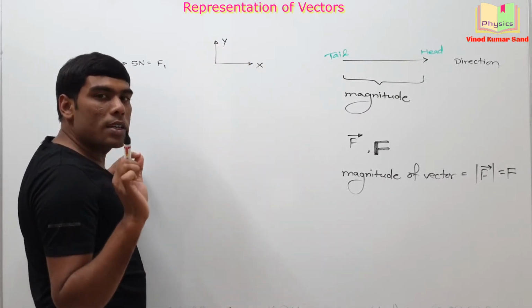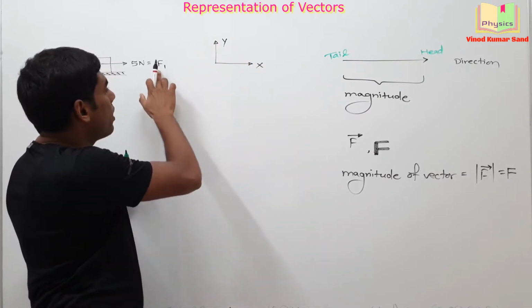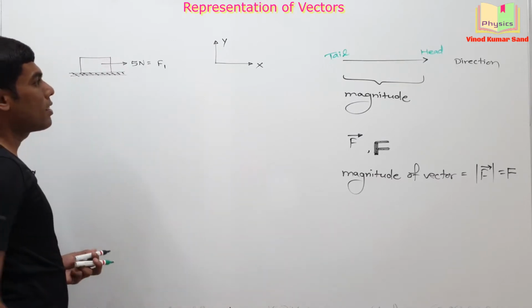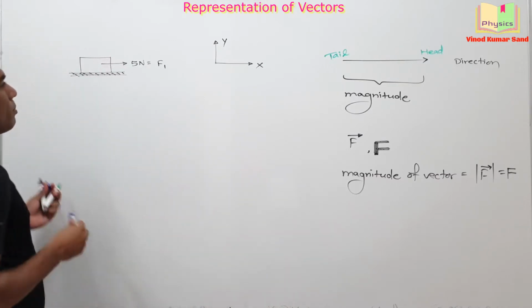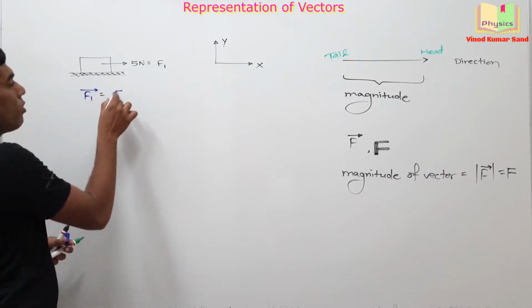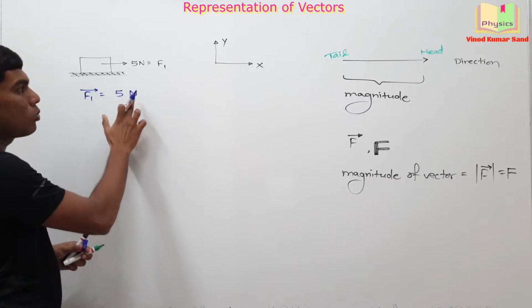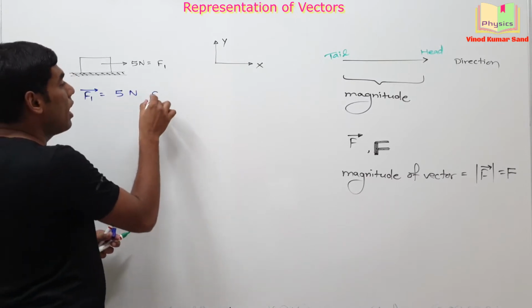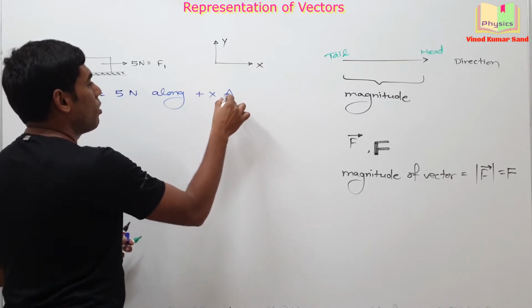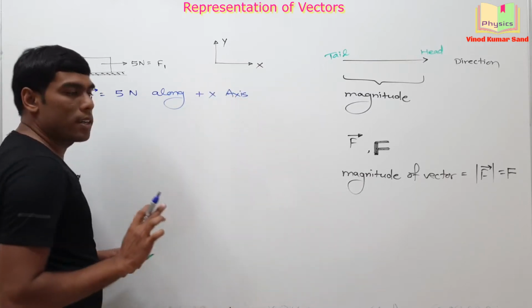I ask you to represent the force F1 in the vector form. Then how will you write? Give it a try yourself. I am writing it on the board. The F1 vector will be written as 5 Newton magnitude with the proper unit along positive x-axis. This is how you will represent the vector.